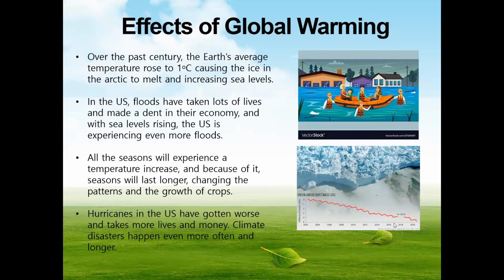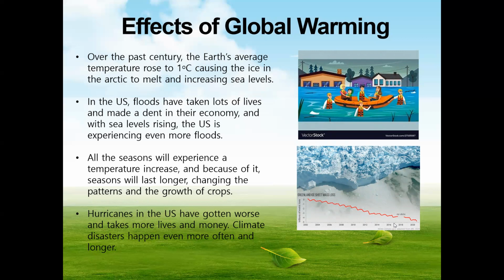Examples of the effects of global warming. Over the past century, the Earth's average temperature rose by 1 degree Celsius, causing the ice in the Arctic to melt and increasing sea levels. In the US, floods have taken lots of lives and made a dent in their economy. And with sea levels rising, the US is experiencing even more floods, losing more people and money.